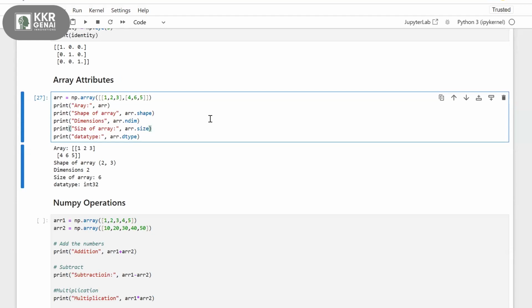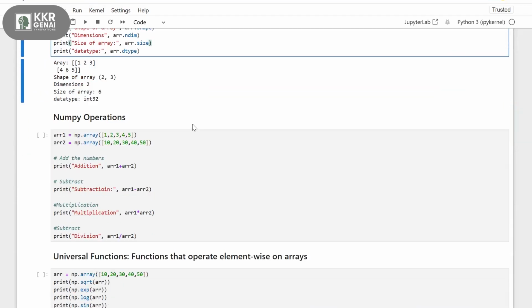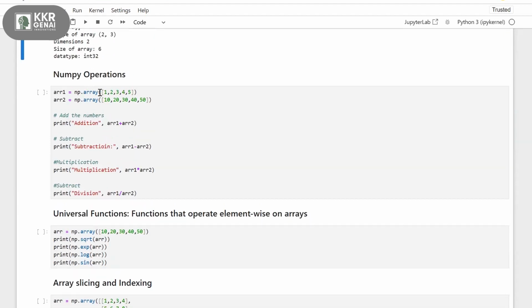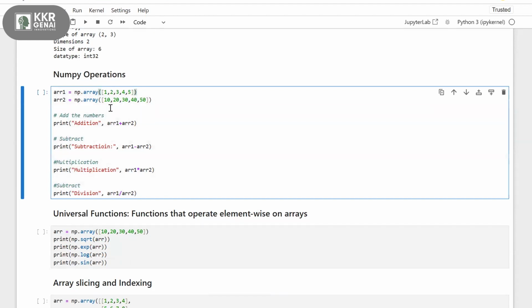So these are kind of data analysis, very simple. Then we have NumPy operations. These NumPy operations are basic arithmetic, which are very easy to do with numbers. Let's say we have one array with the elements 1, 2, 3, 4, 5, and a second array from 10 to 50. So here I have my two arrays, array 1 and array 2.